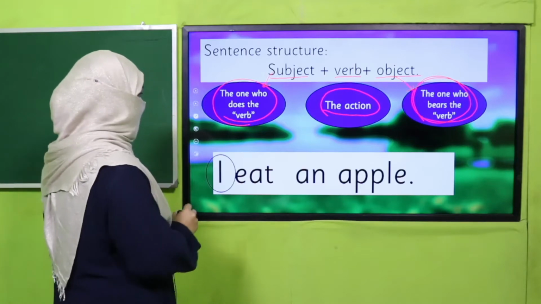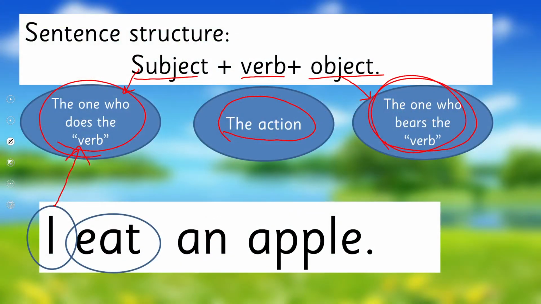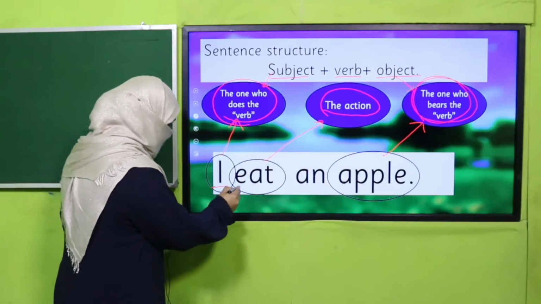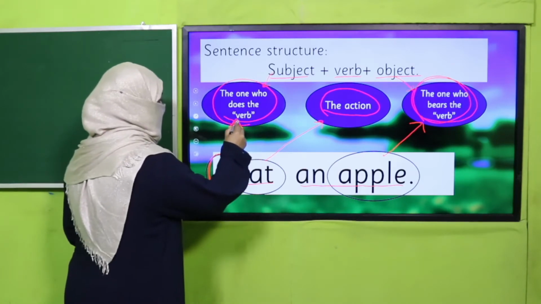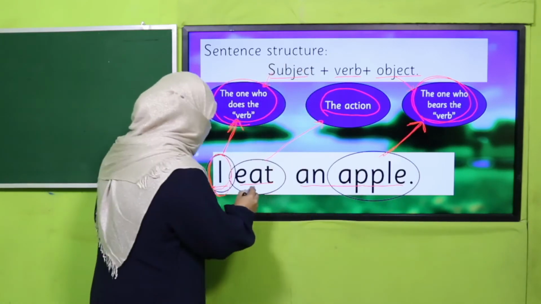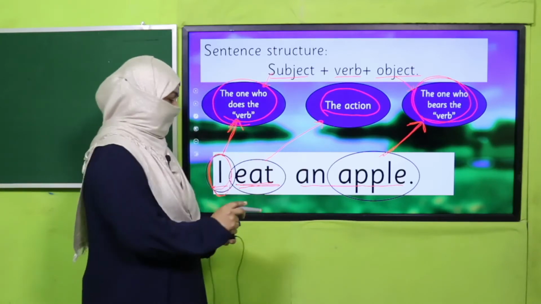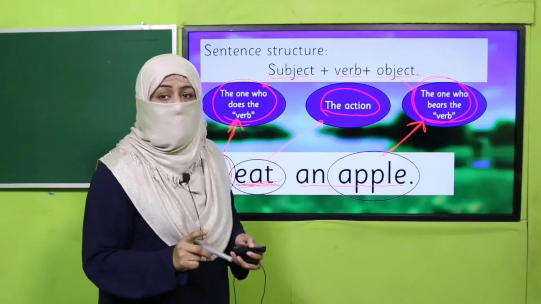Now here I is the one who is doing the verb, that is subject. Eat is the action itself, it's verb. And apple, on which the work is done, is object. I want you to take a pause and look at this sentence: I eat an apple. This subject is fixed, the person who is doing the verb. And this object is also fixed, on which the work is done. Only the verb is the one which we change according to tense. This is the first form of verb, and we know we use the first form of verb in simple present tense.